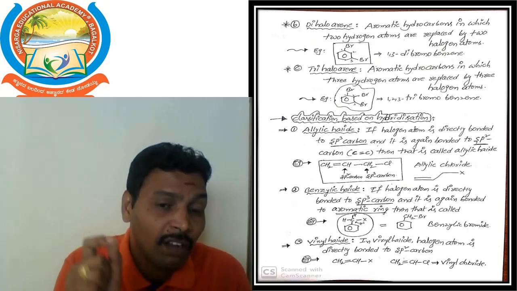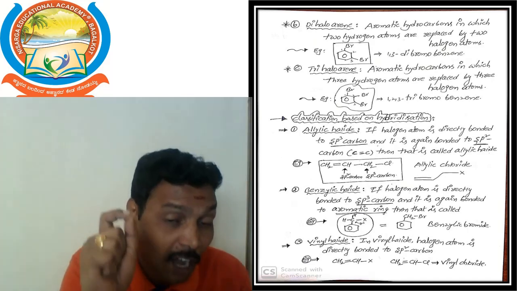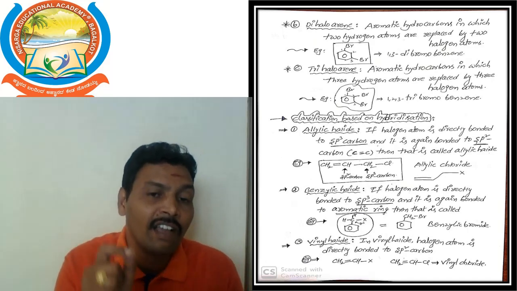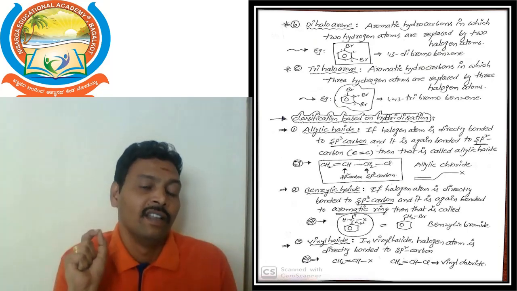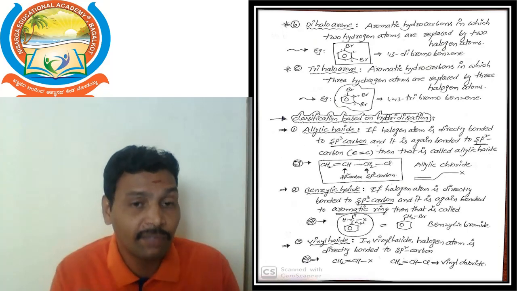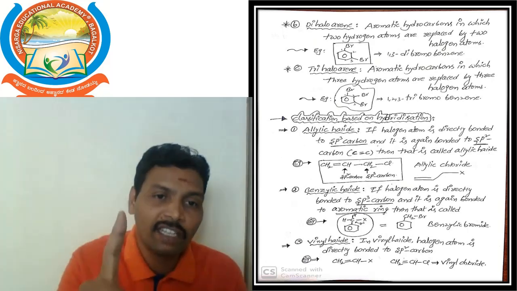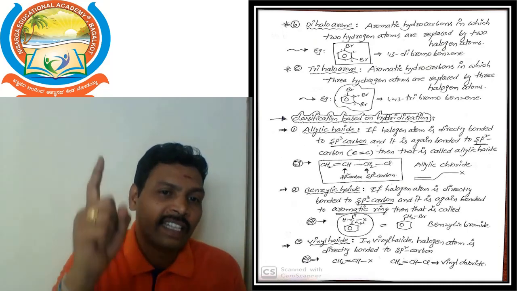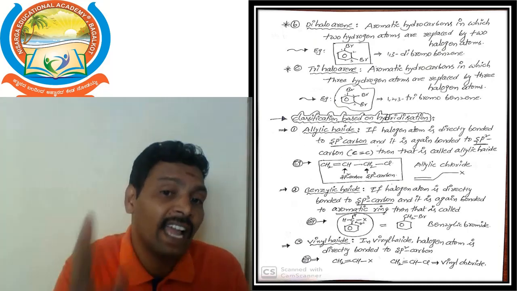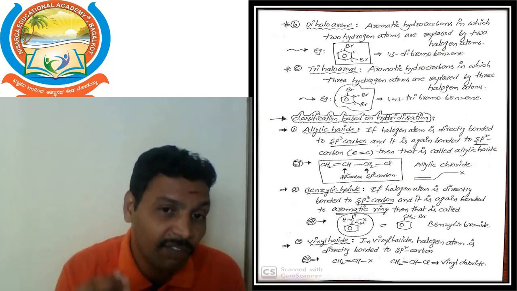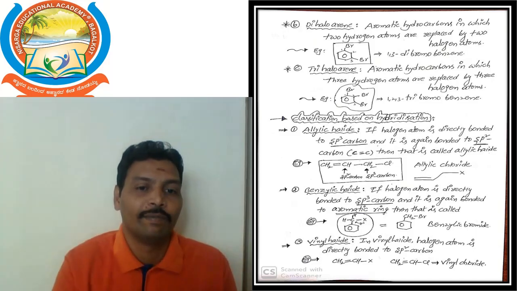In this example, the chlorine atom is directly attached to an sp2 carbon. That's why this is vinylic chloride or vinyl chloride. So this is the classification based on hybridization. First one, allylic halide, next benzylic halide, next vinylic halide. These three definitions are very important for the competitive track also.